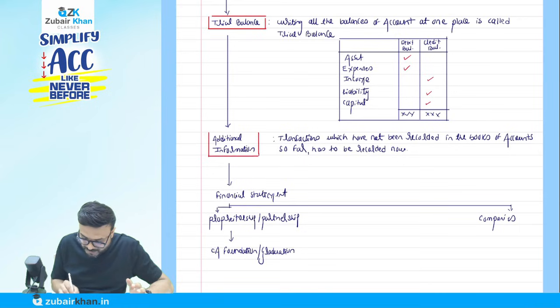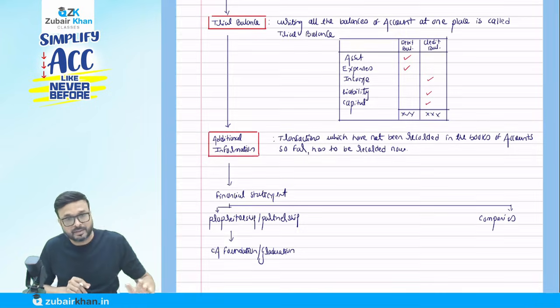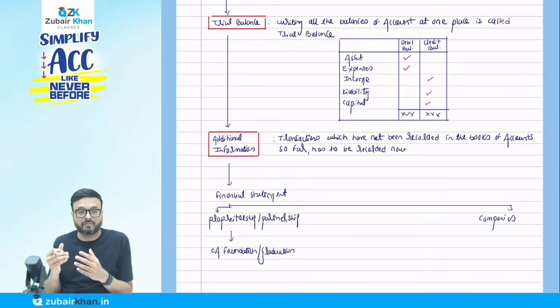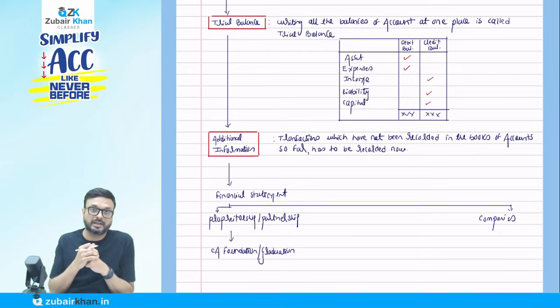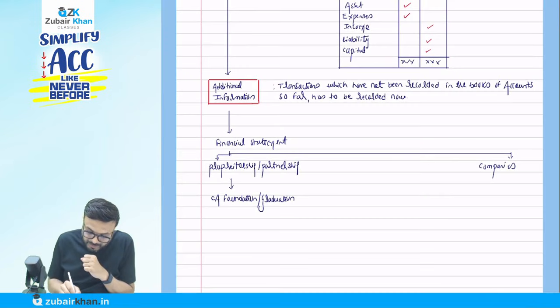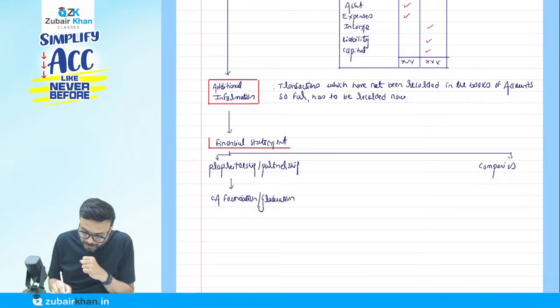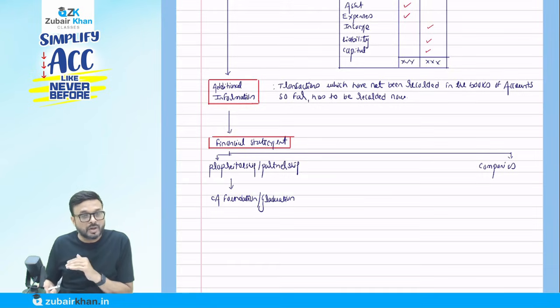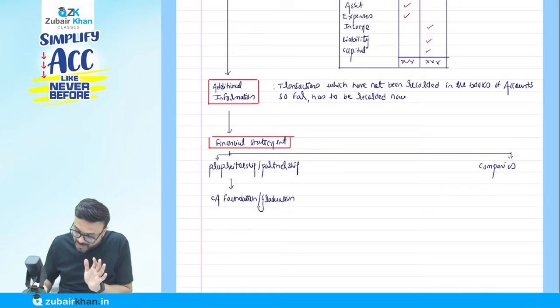For the time being, understand it is the transactions which have not been recorded so far, and they have to be recorded when we prepare the financial statement. They will ask you to prepare the financial statement not of a proprietorship or partnership firm, but of companies.